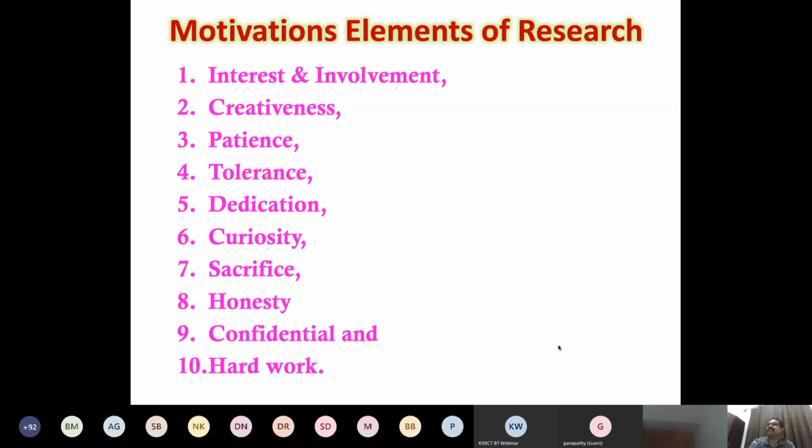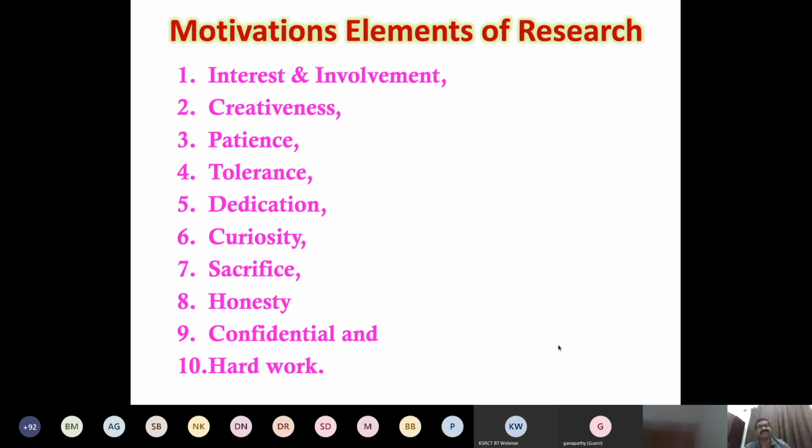Then honesty. This is very important, honesty between the supervisor and the students and colleagues. Honesty, we have to maintain that. Honesty, then only we can get the achievement. Okay. Then confidentiality. Whatever you are doing, you have to maintain confidentiality. This is research. It means confidential. You have to maintain confidentiality. Okay, that is a very important one. Then hard work. Okay, time spent. You have to do the hard work.